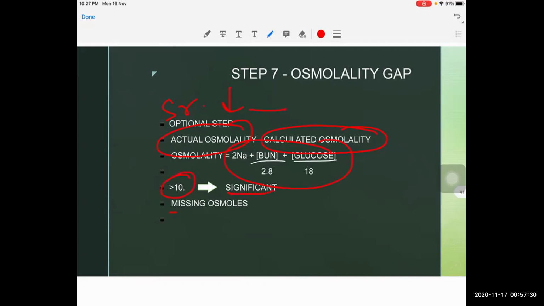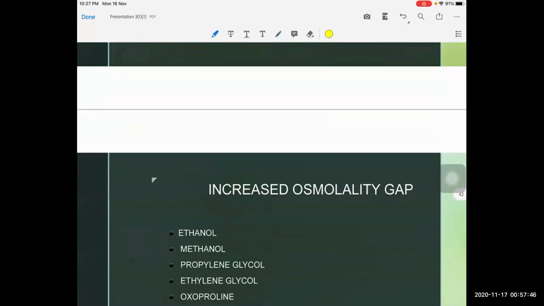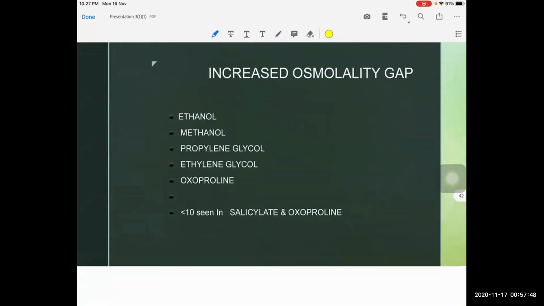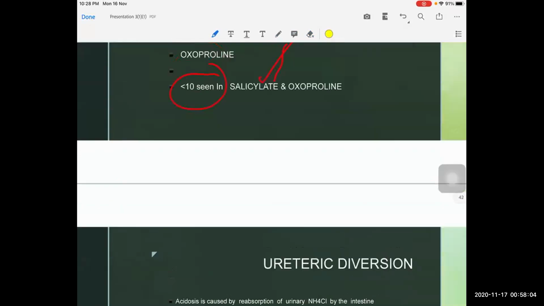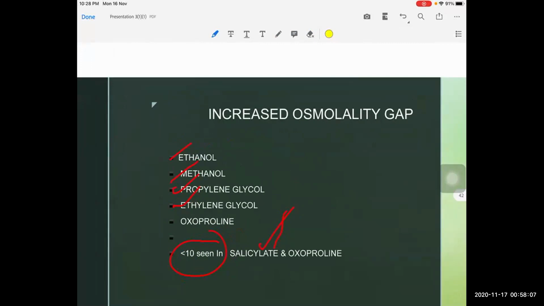This is because we are missing some osmoles. Because of these missing osmoles, the serum osmolality will still be high, but we will not take these osmoles into consideration when we calculate osmolality. So this value will be low, and we will get a difference of more than 10. If it is more than 10, then the causes are ethylene glycol poisoning, propylene glycol poisoning, ethanol and methanol poisoning, and if it is less than 10, it is seen in salicylate. So this is how we proceed with the approach to ABG, the steps of approach to ABG. Thank you.